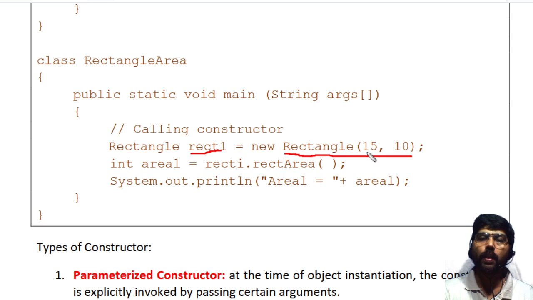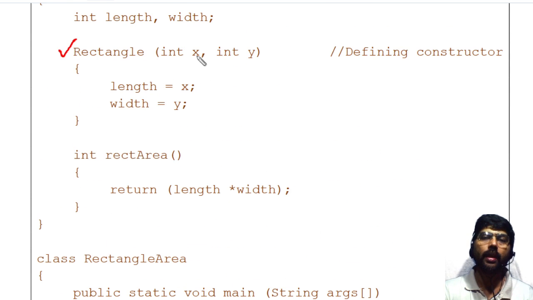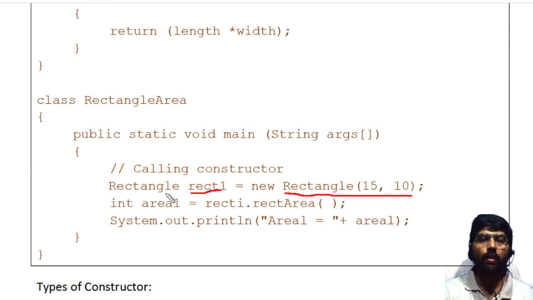Here I pass two parameters, 15 and 10. 15 is given to x and 10 is given to y, and indirectly they are initialized to length and width. So whenever you create an object, you pass the parameters and initialize the length and width. There is no need to call the getData method here. Once created, I call the area of the rectangle and display the output.